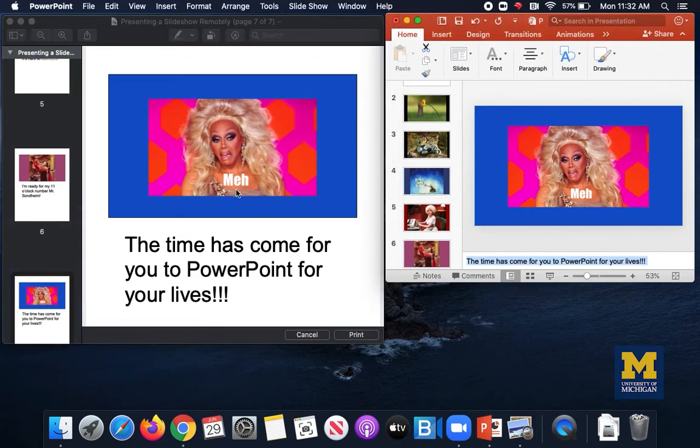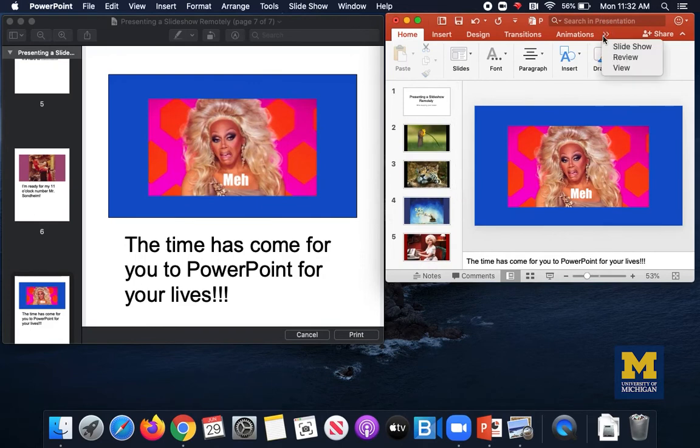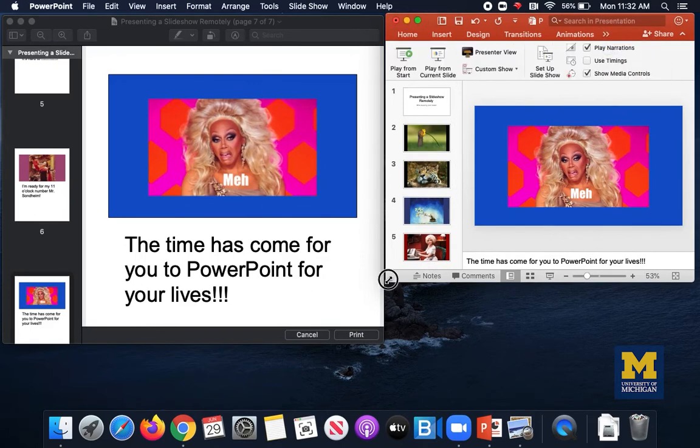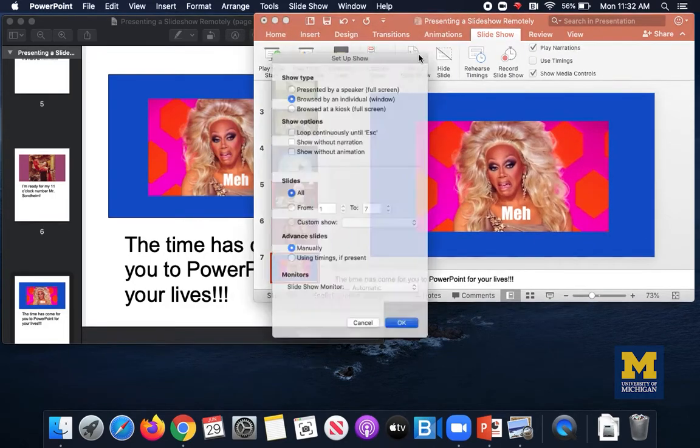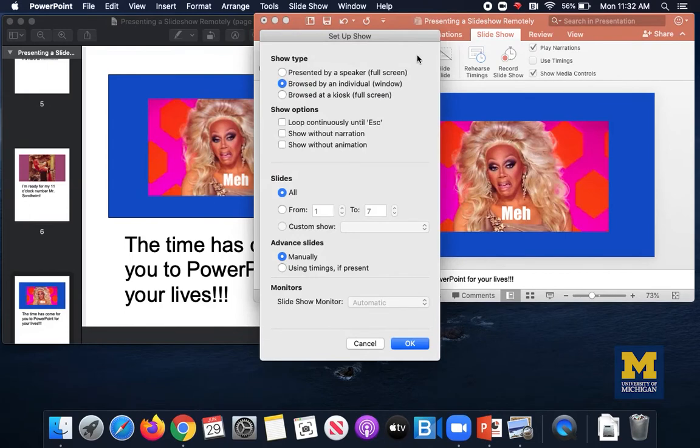So now that I've got this window with my notes, I want to make my PowerPoint window my presentation window. So how do I do that? I need to go to the slideshow. See, when I make this window a lot smaller, it's a lot more tricky to use, but it can be done. I'm going to set up my slideshow, and I'm going to make sure that the slideshow type is browsed by an individual (window). That's what I want, because that will allow me to make my slides visible in the entire window, which is what I'm going to share.